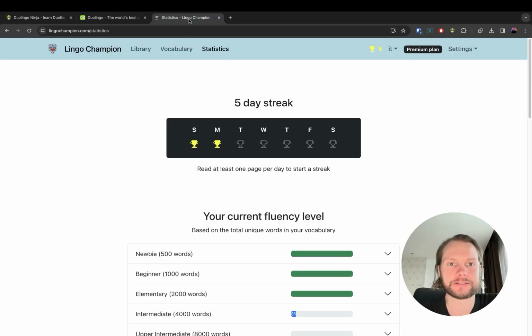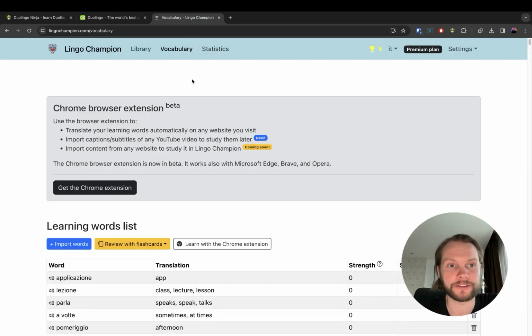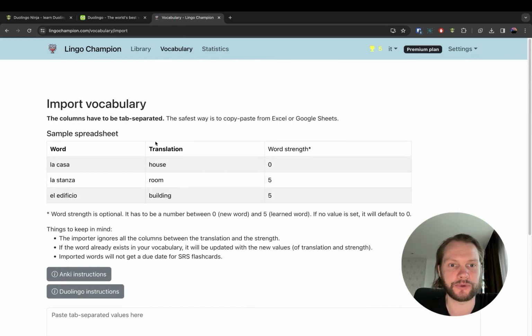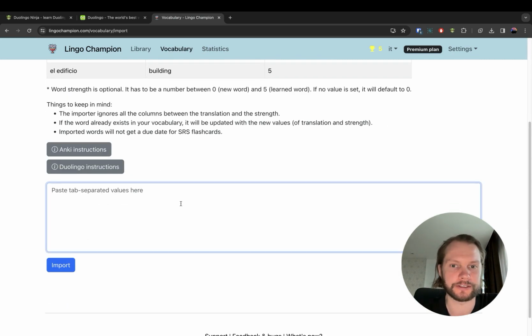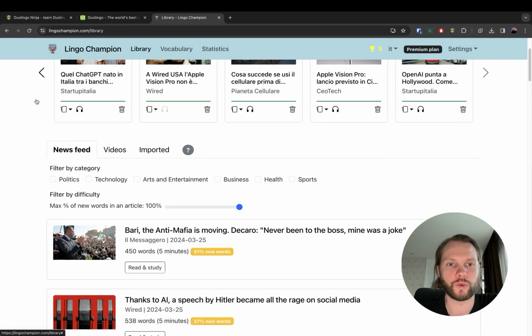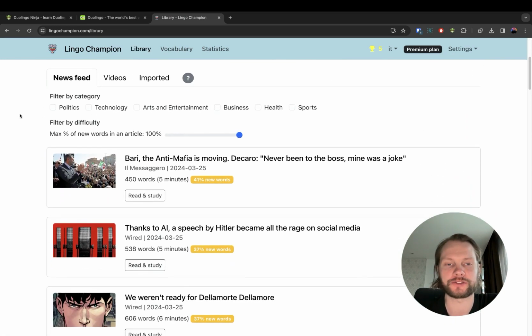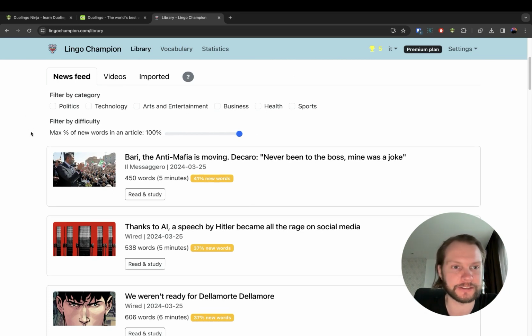After I did that, I just went under the vocabulary section in Lingo Champion, clicked on import, and imported all the words here in this text box. When I go to the library now, I can sort the articles based on the number of words I know or don't know. You can see there is this filter by difficulty and the maximum percentage of new words in an article. That's why it's useful to import the words, because you can instantly see which articles are easier to understand and which are harder to understand.